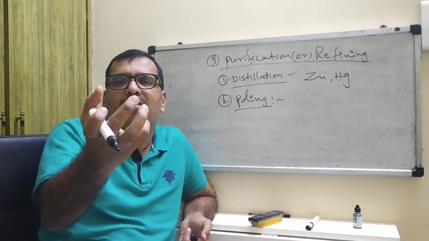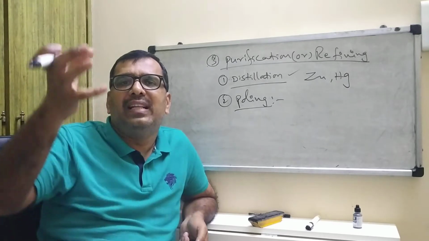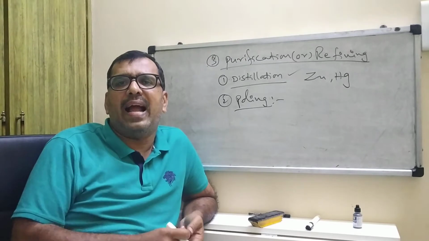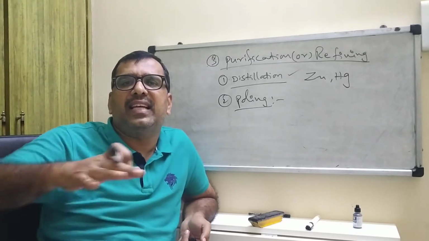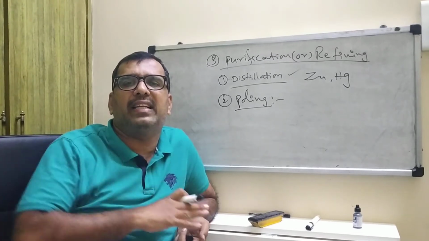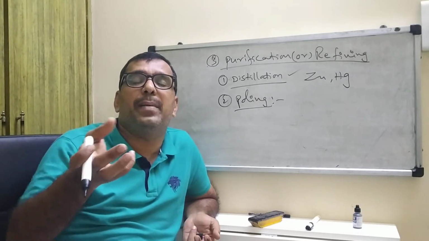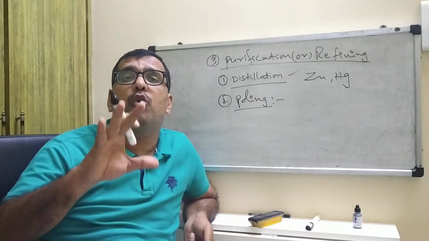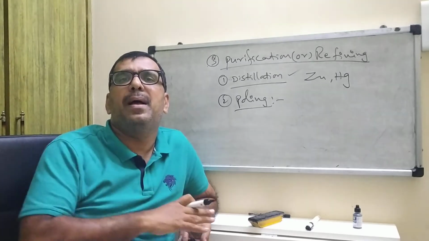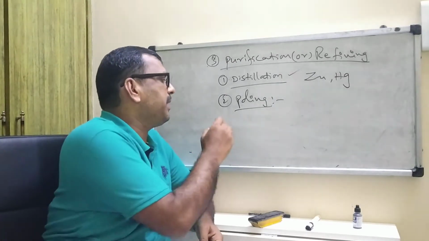The impure gases are evaporated. The impurities are oxidized, and they form slag, a type of layer on the surface of the molten metal. Like that you can easily separate. What is our aim? You are going to separate the impurities, and finally you will get pure metal. Next, liquation.